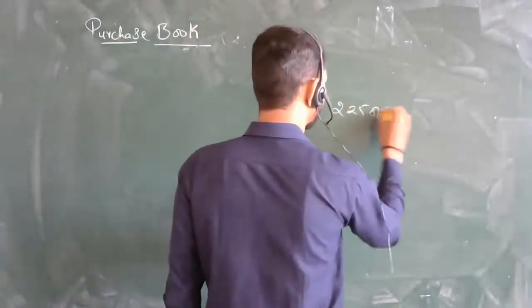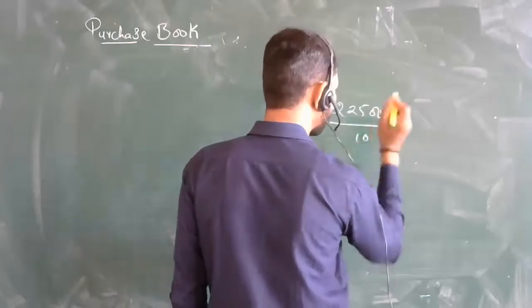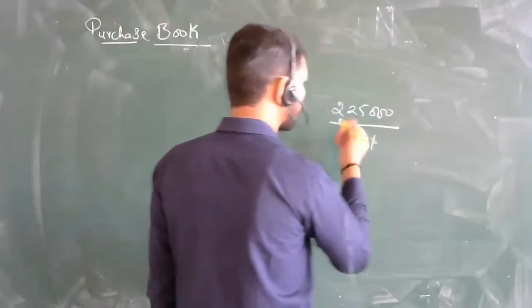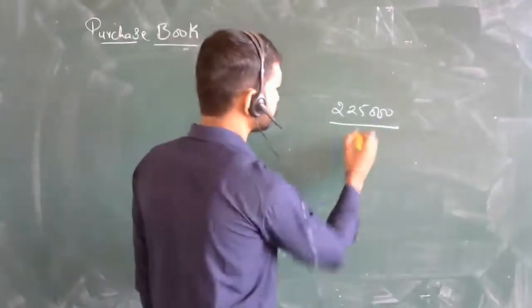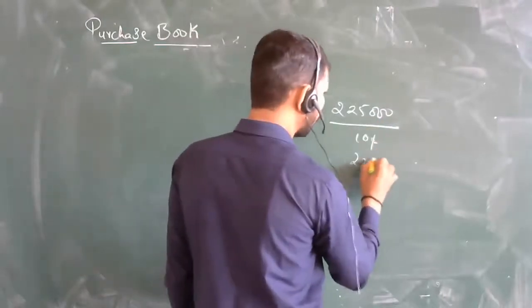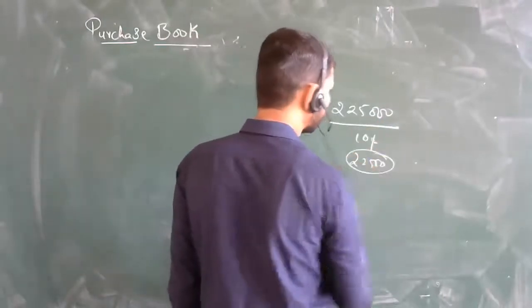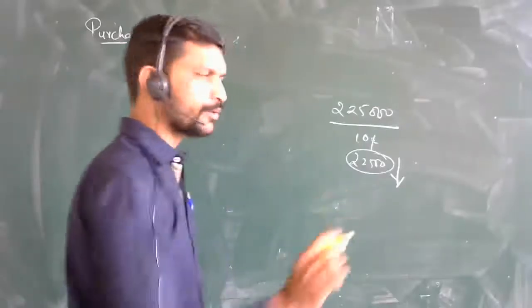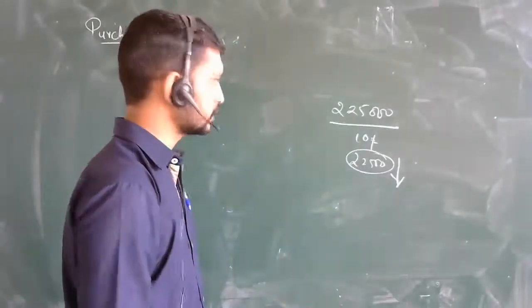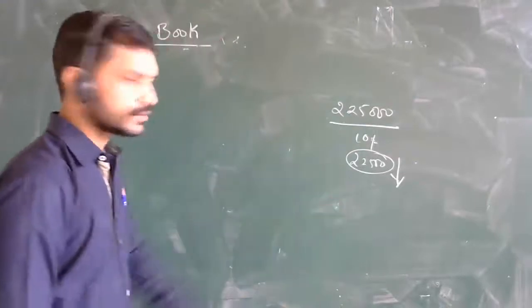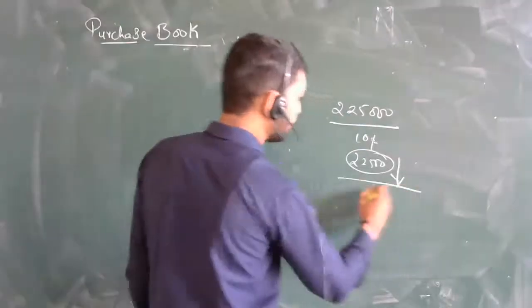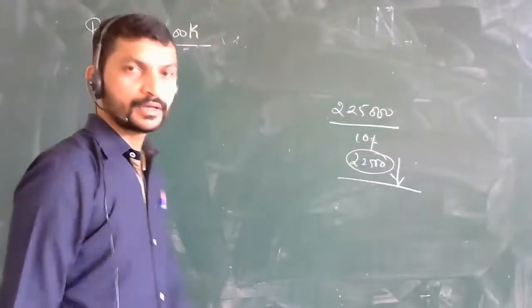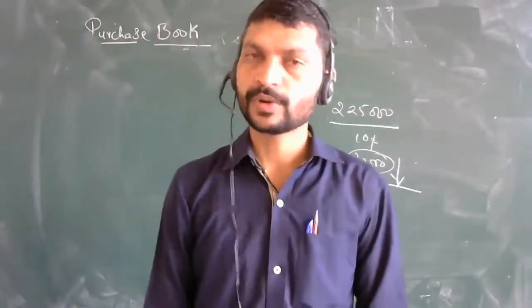Just like if you are charged 2,25,000 rupees. Now for this, 10% discount has been told. What will be the 10% for this? 22,500 will be the 10%. Yes, sir. After deduction of this, the net amount will be recorded here. That's it. This net amount will be recorded in the cash book or purchase book.